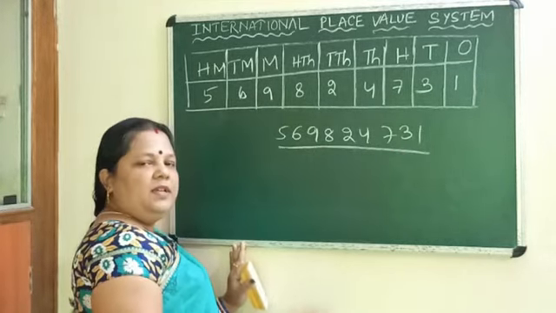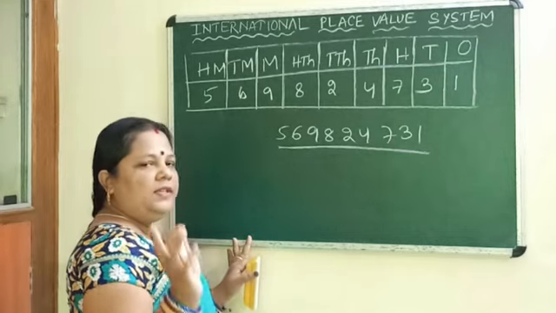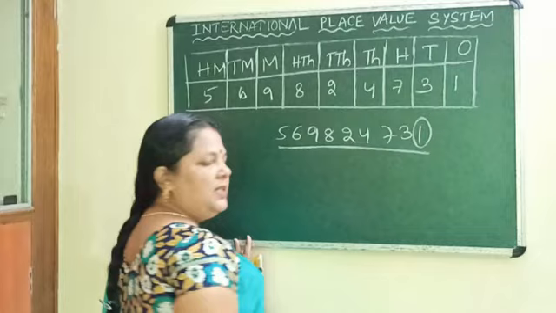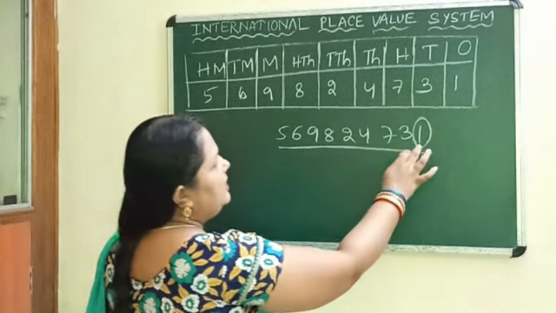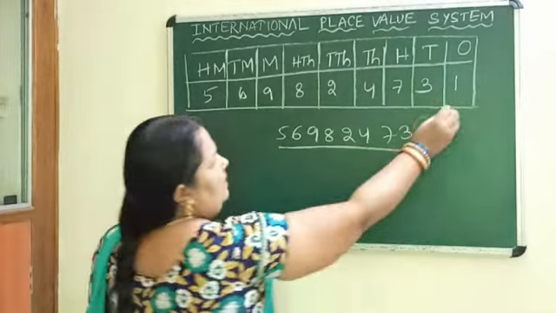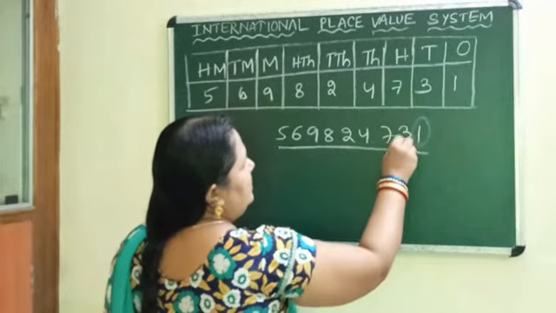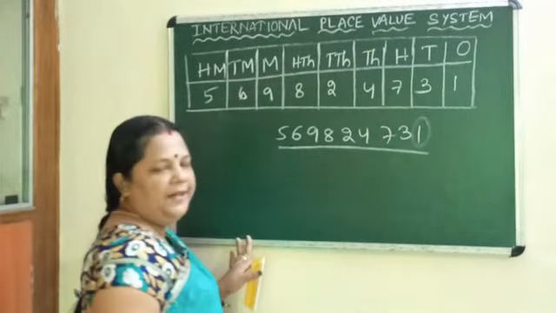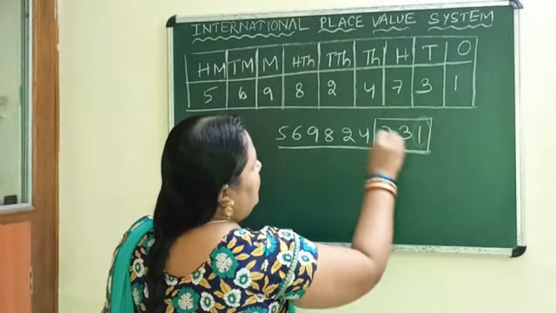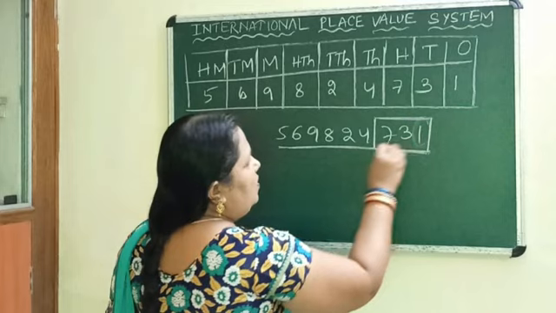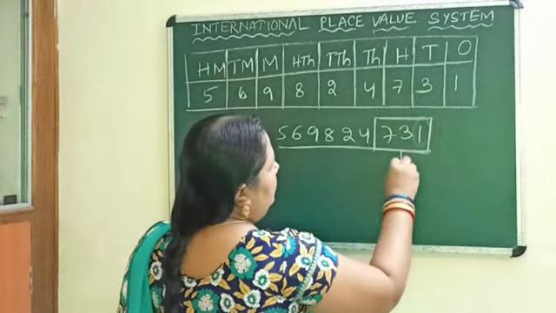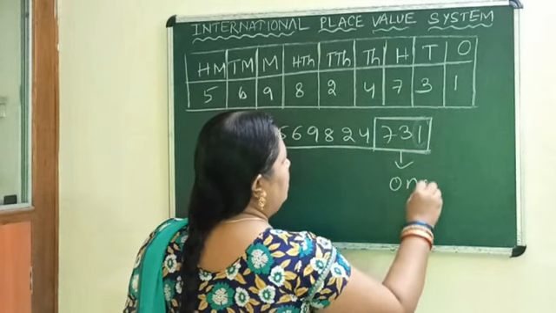In the previous class we already discussed that we always start from the right side of the number, the ones place. Here also it is the same, we will start from the ones place. This place is ones, this place is tens, this place is 100. As in your Indian system, in this system also the first 3 digits come under one group, that is the ones group.